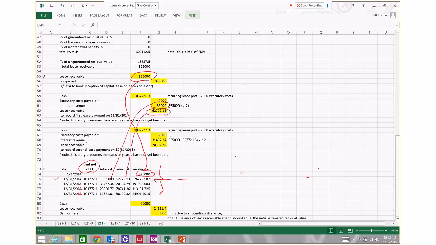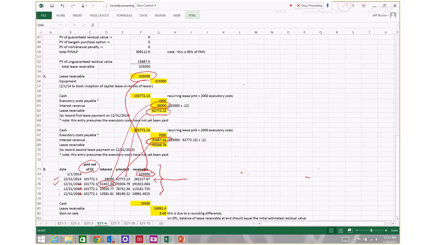So again, this should be 12/31/2015, this should be 12/31/2016, this should be 12/31/2017. Okay, so the second payment on December 31st, 2015, the payment is $101,772.10. We already determined that the portion of that payment that is deemed to be interest is $31,467.34.